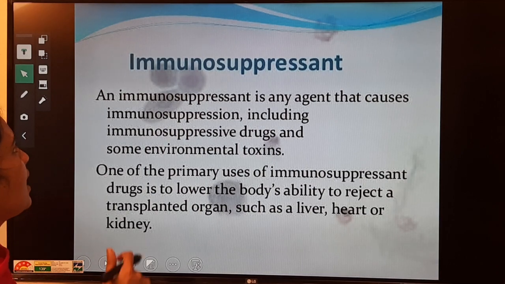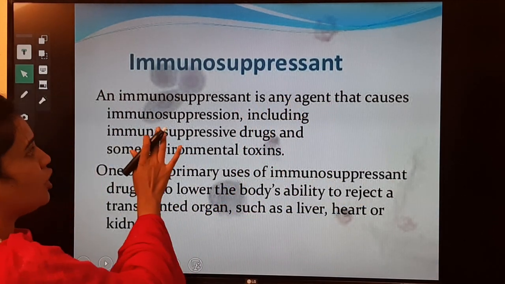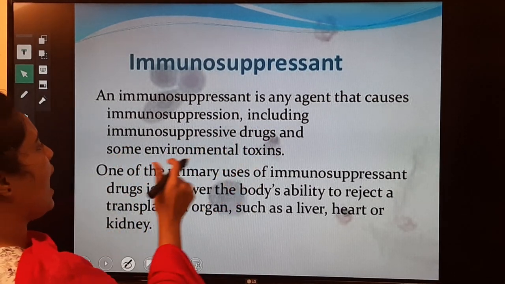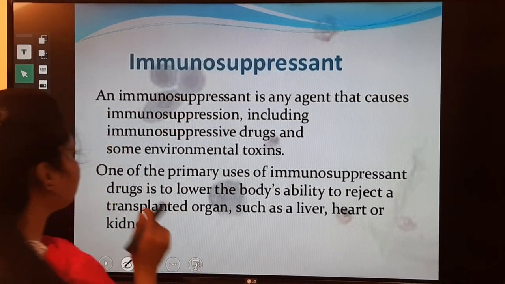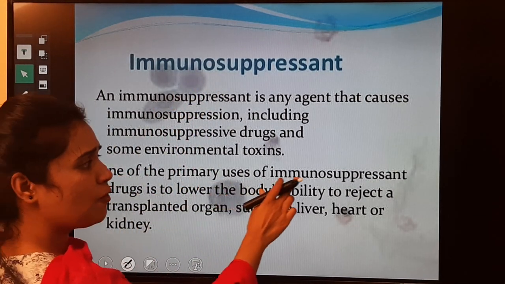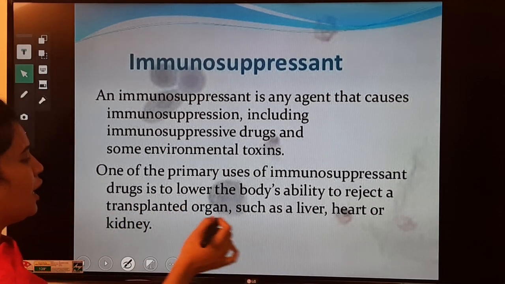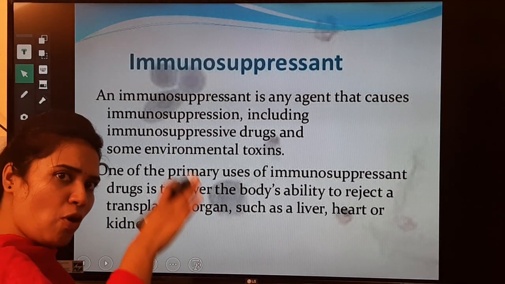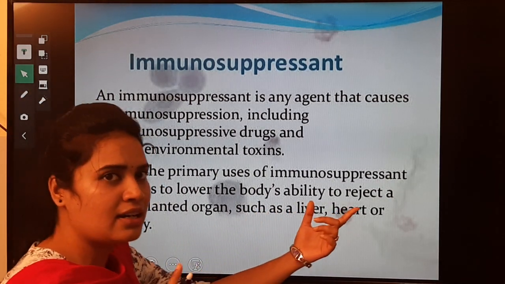An immunosuppressant is any agent that causes immunosuppression, including immunosuppressive drugs, and some environmental toxins also act as immunosuppressants. One of the primary uses of immunosuppressant drugs is to lower your body's ability to reject the transplanted organ. It lowers the body's immunity, as a result it doesn't reject.